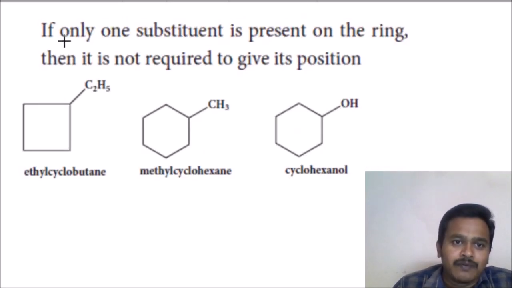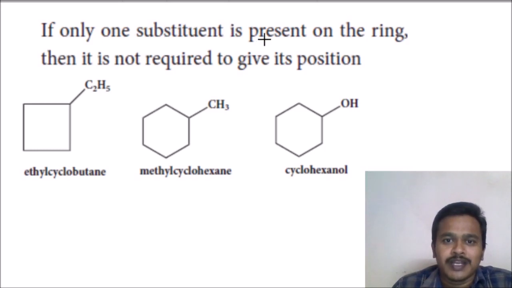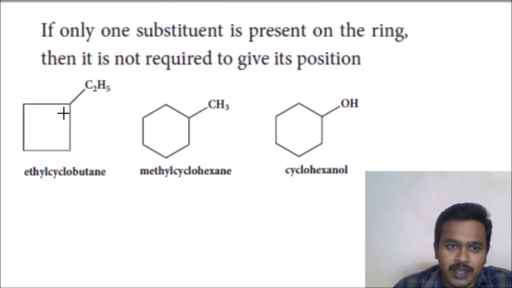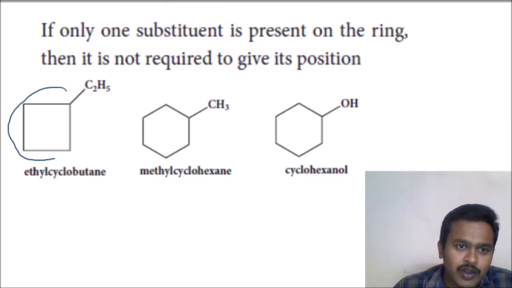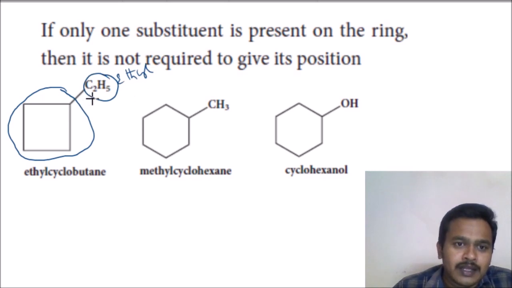Next, if only one substituent is present on the ring, then it is not required to give its position. This is the ring, and here there is C2H5, ethyl. This is the ethyl group. There is no position for the ethyl group.